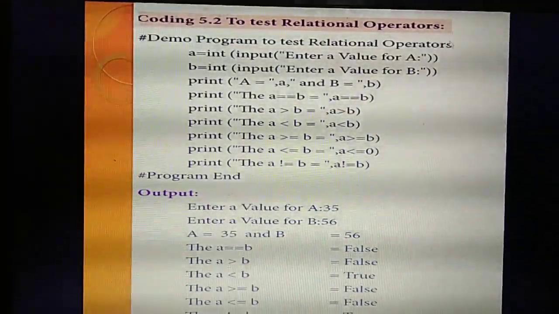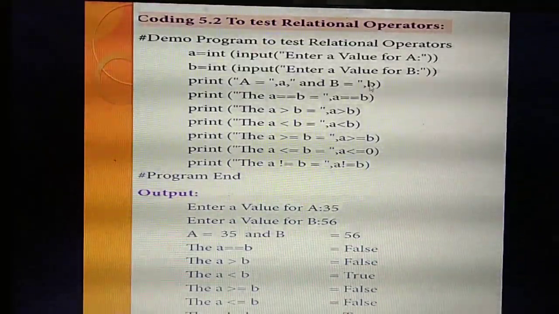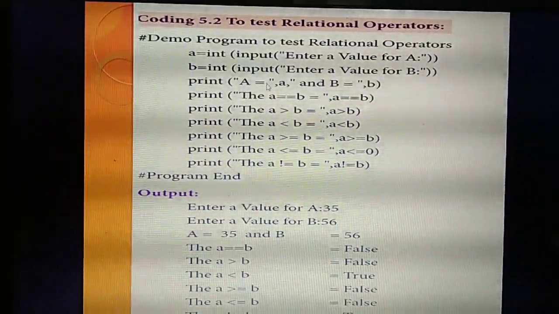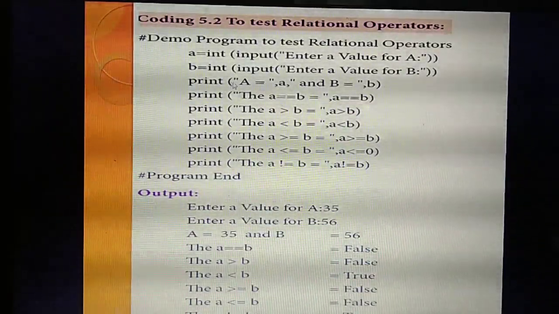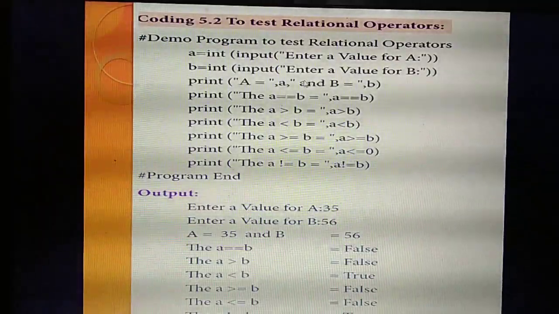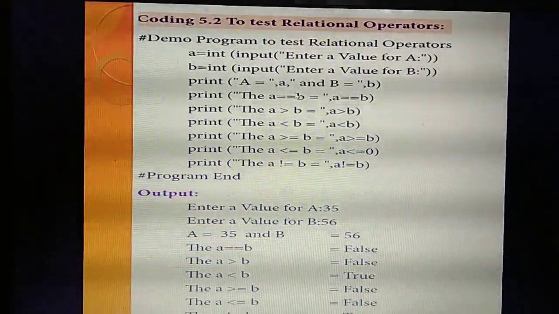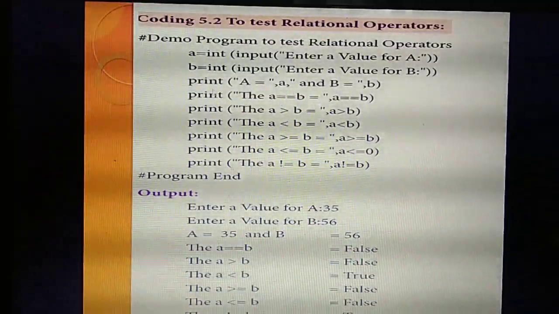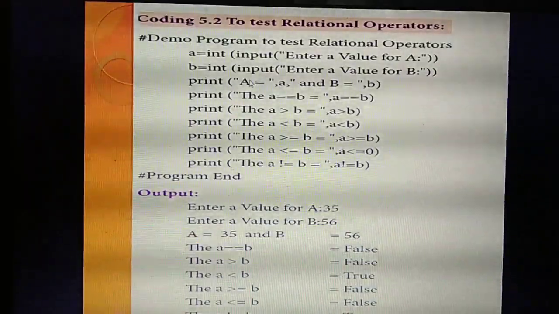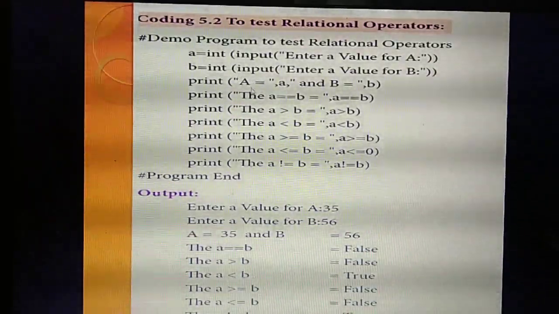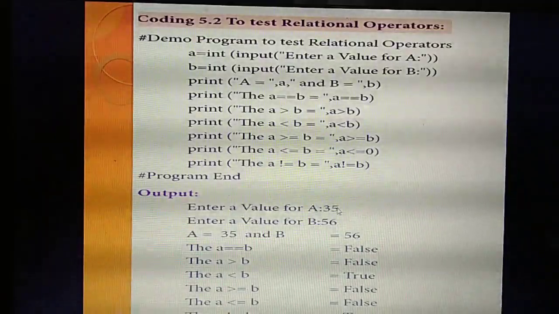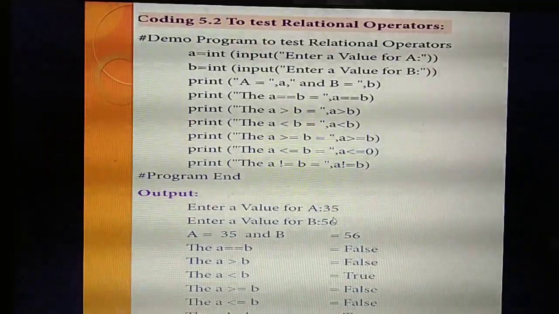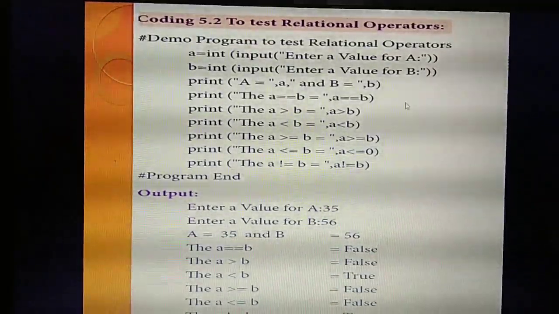Then the first two lines are over. Then the control flows to the next line. So print A equal to small a. So what's the value of A now? I am assigning the capital letter value to the small letter A. Why? Because I am going to compare with the small variables, small a and small b. So what's the value of small letter A now? 35. And what's the value of small letter B now? 56. Understand? Yes.